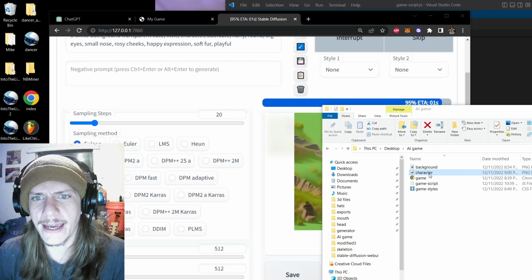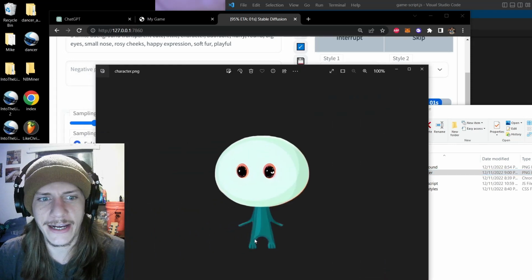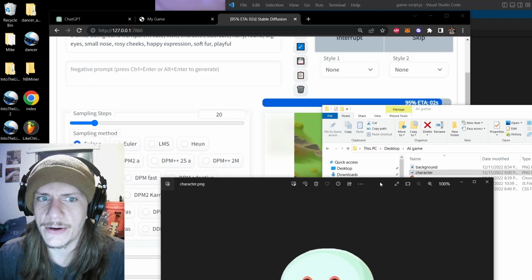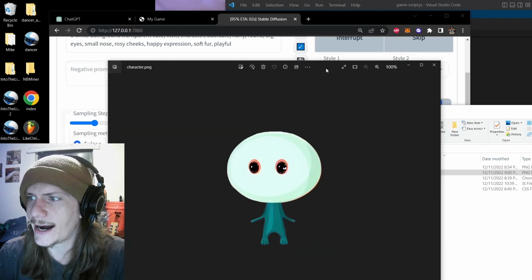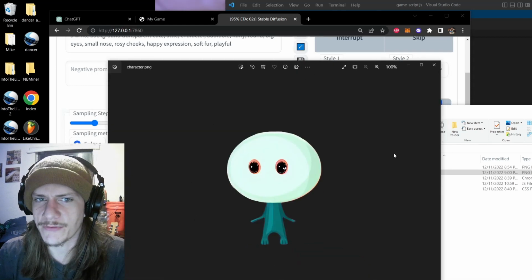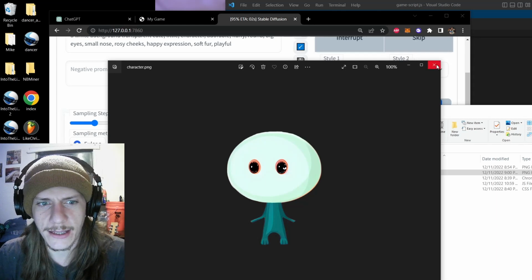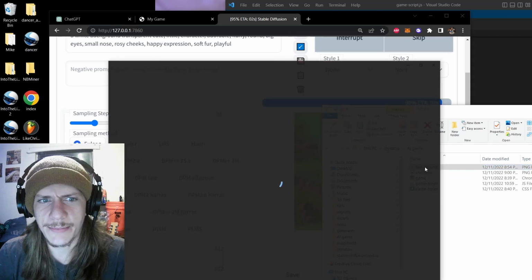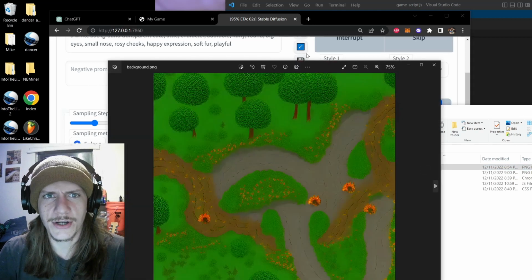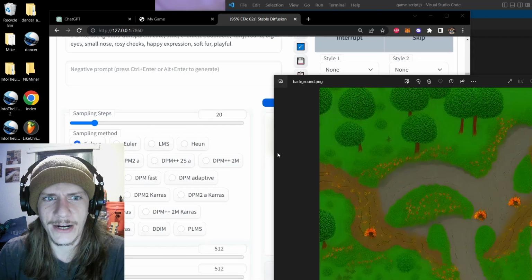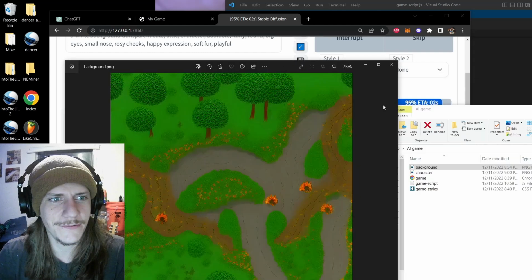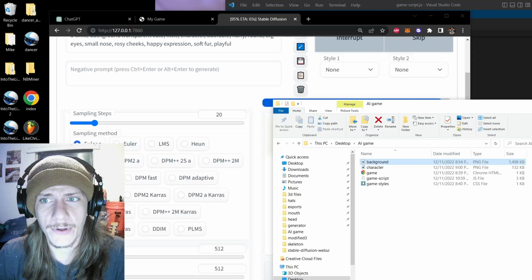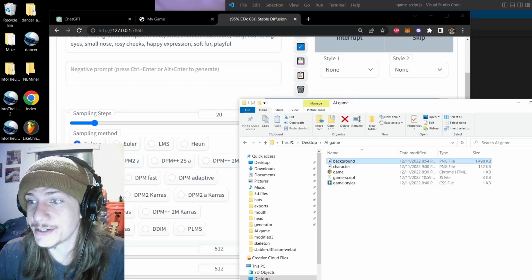I generated a little alien character. I thought he was really cute. Stable Diffusion doesn't actually put out transparent images, but I just used a background removal tool to remove the image around the alien. And so yeah, there he is. And here's the terrain that I actually ended up using for my game just to start. It's actually not as good as this one I just put out for this tutorial, which is funny, but I can change it at any time. It doesn't matter. And if I'm confused, I'll just ask ChatGPT, right?